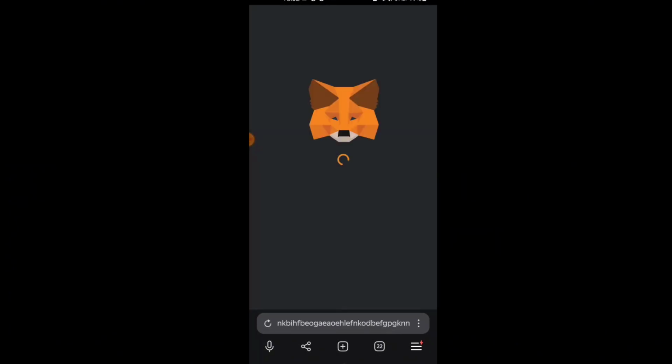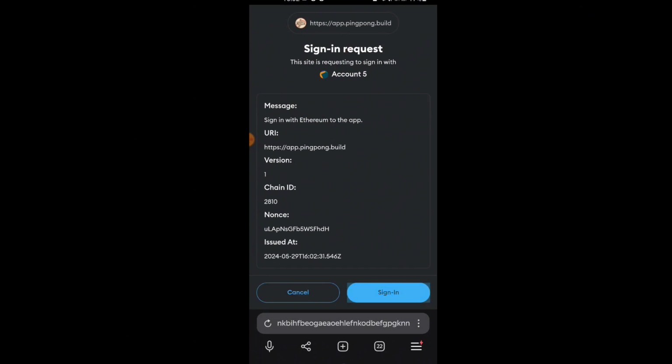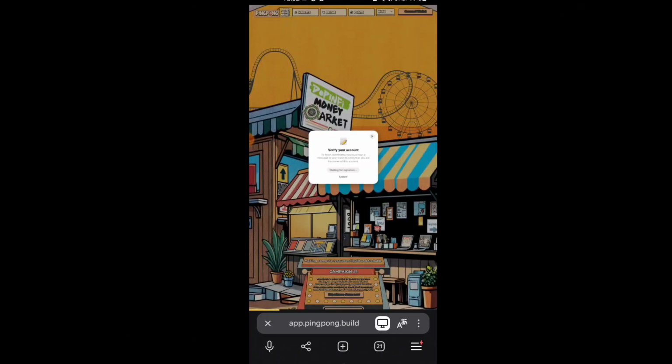Sign message, and MetaMask will be notified of your attempt. Sign in and done. Work done.